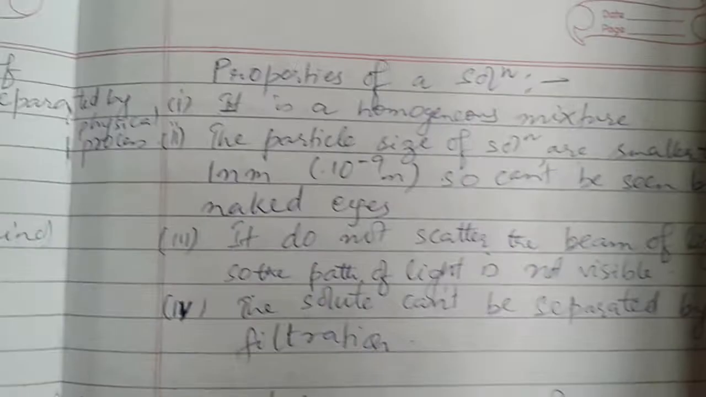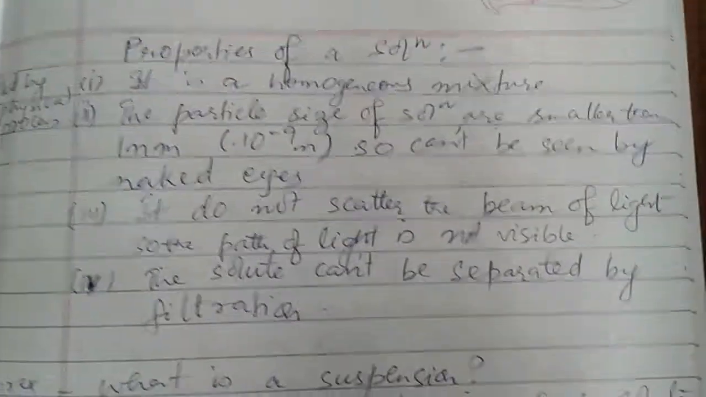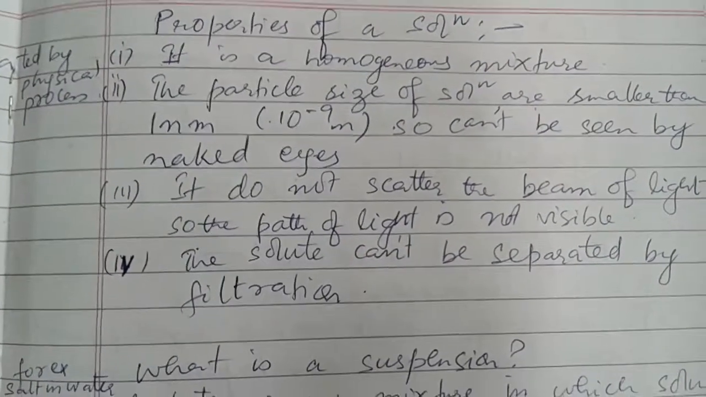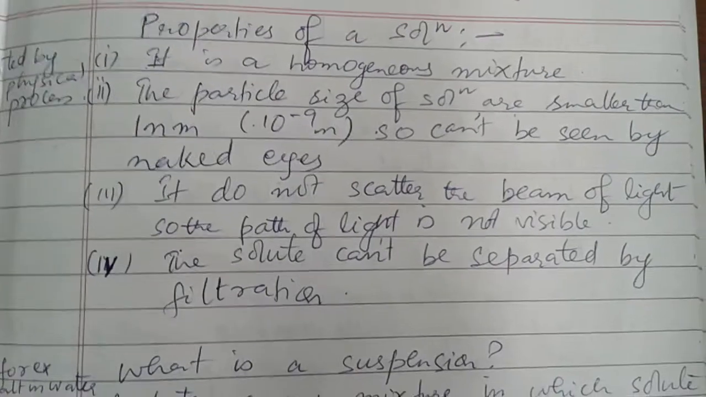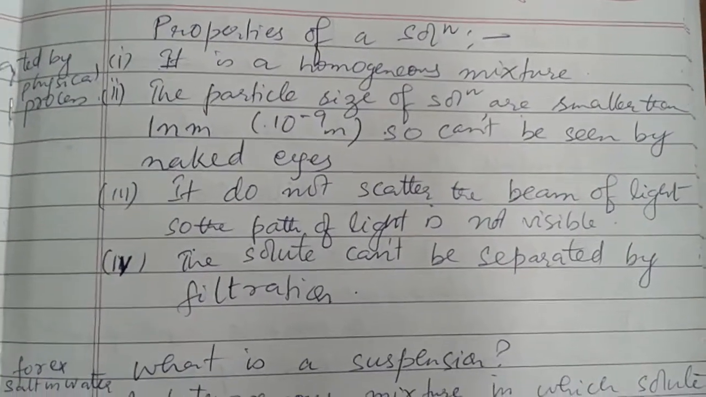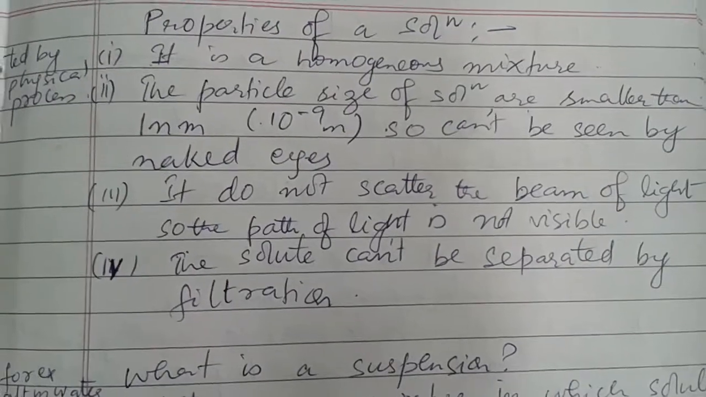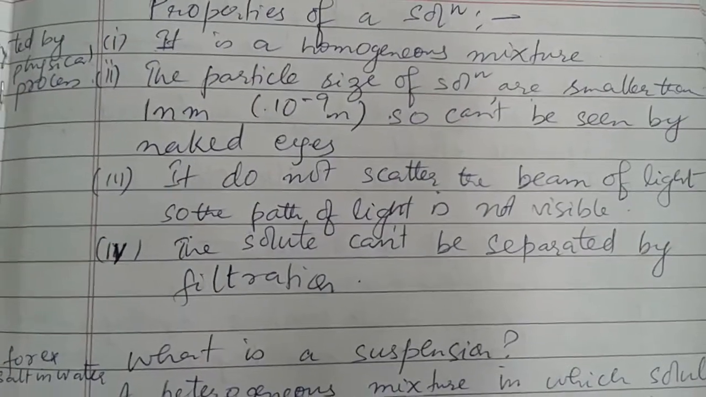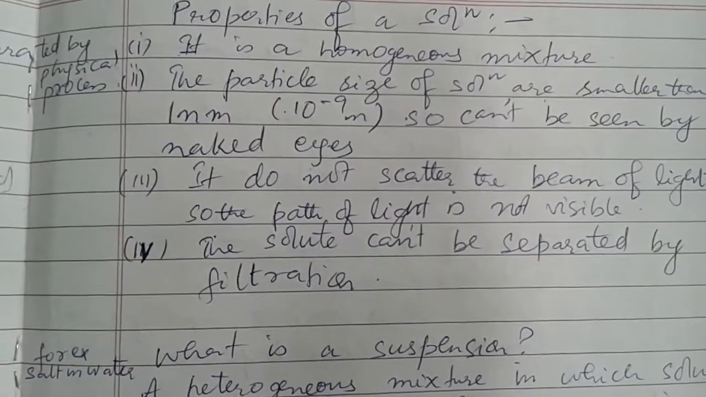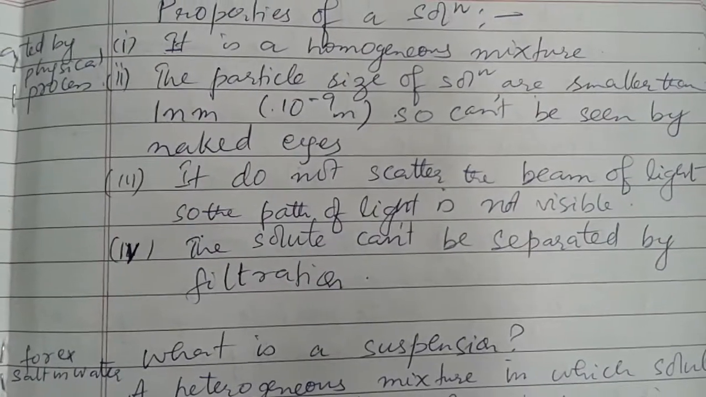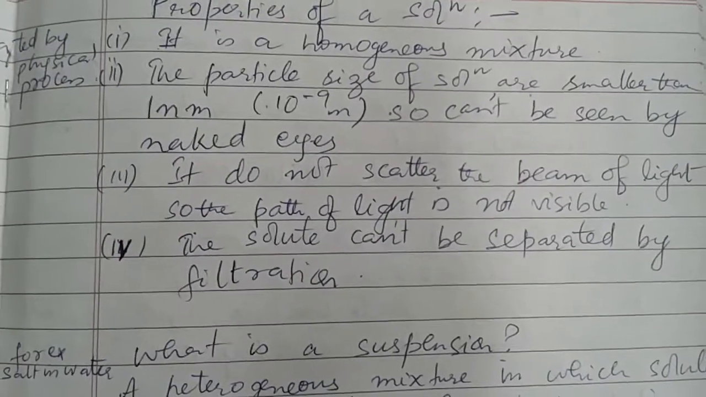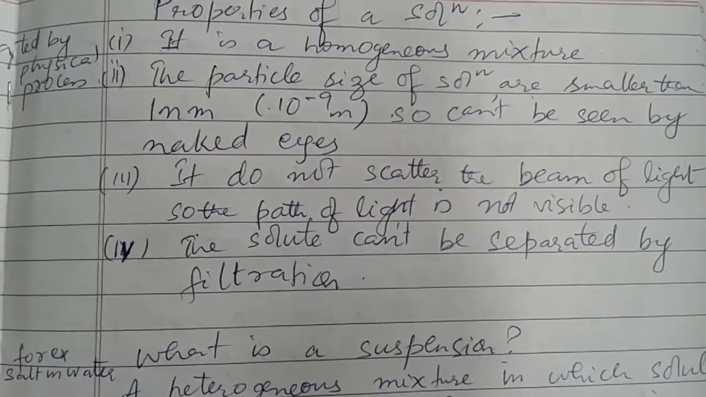Next we have the properties of a solution. Under the properties of a solution, there are four properties. The first one is that a solution is a homogeneous mixture. The second point is that the particle size of the solute in a solution is smaller than 1 nanometer. That's the reason it cannot be seen by the naked eye. The third property of a solution is that it does not scatter a beam of light, so the path of the light is not visible. The fourth property of a solution is that the solute cannot be separated by a filtration technique.